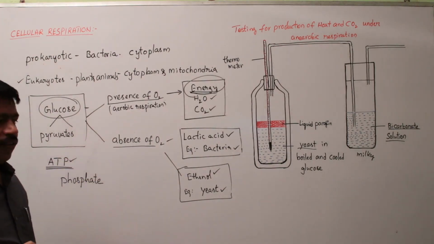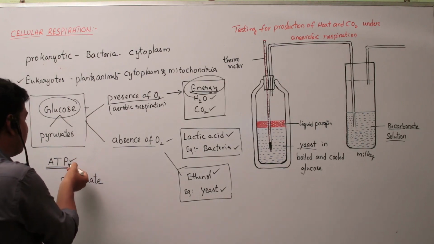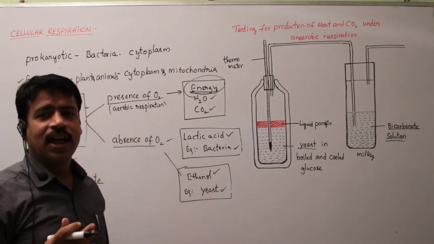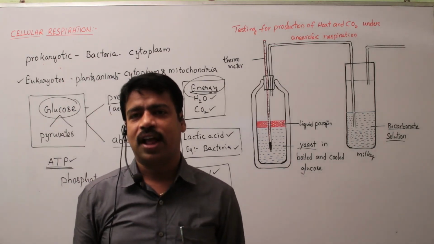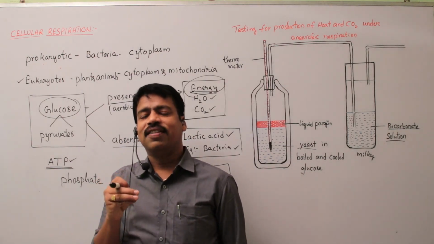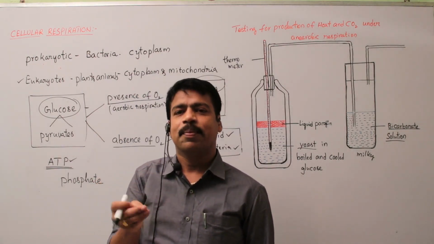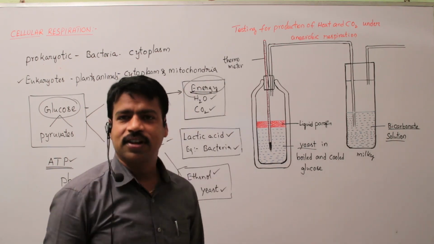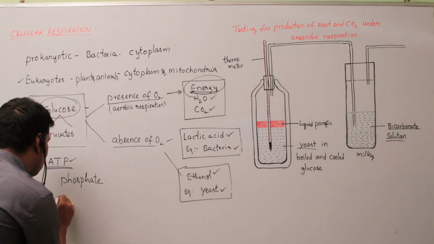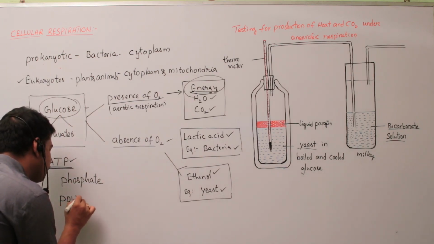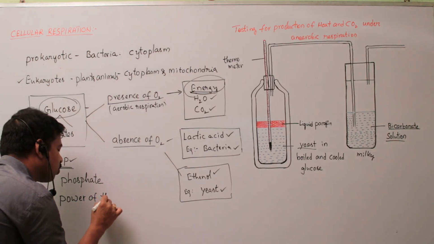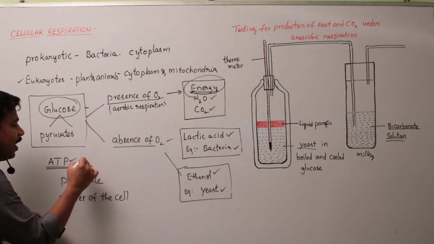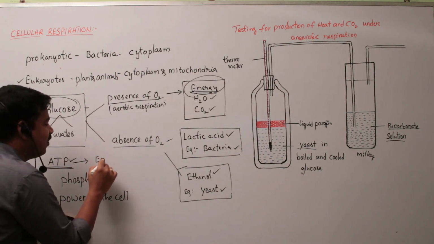The ATPs are released by mitochondria and stored in mitochondria. Hence mitochondria are called the powerhouse of the cell, and ATP is considered as energy packets.